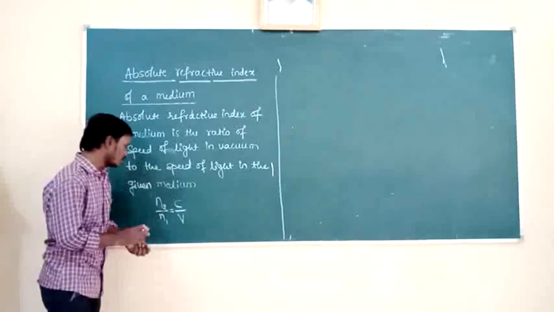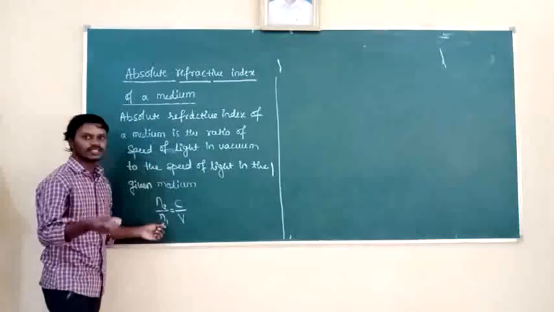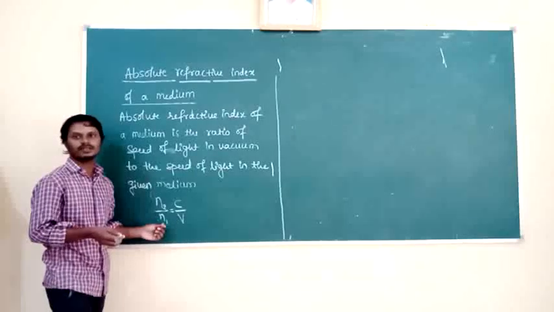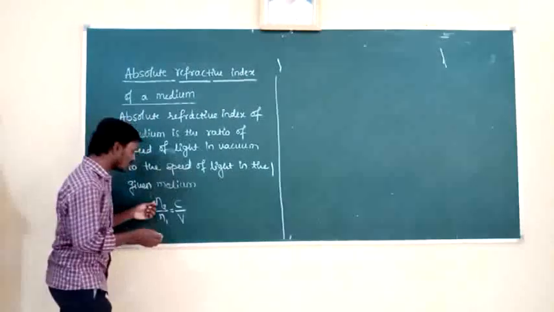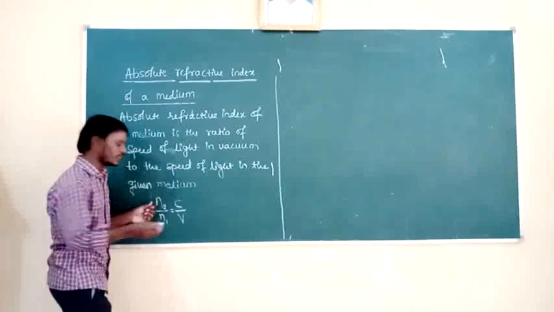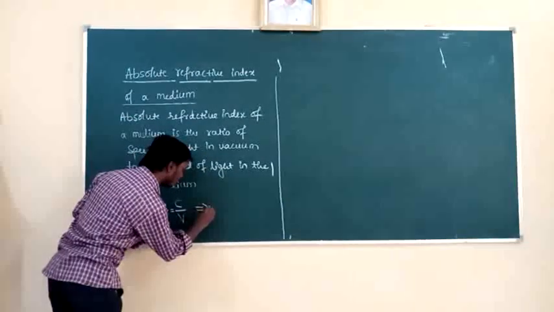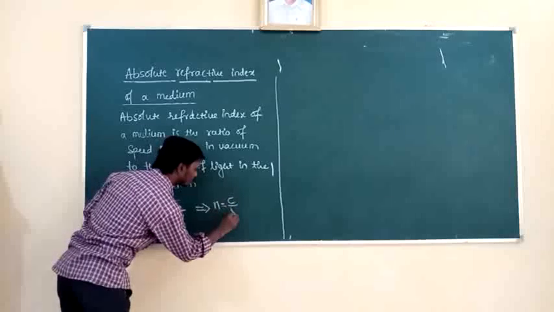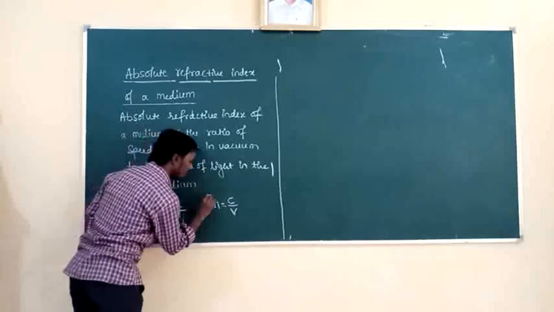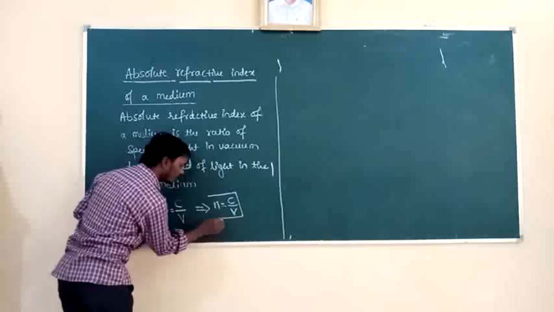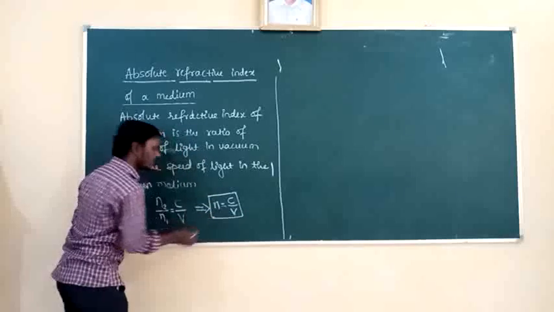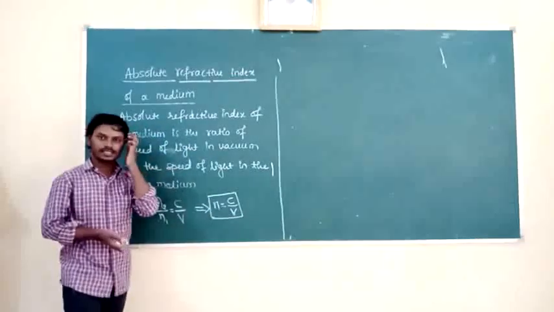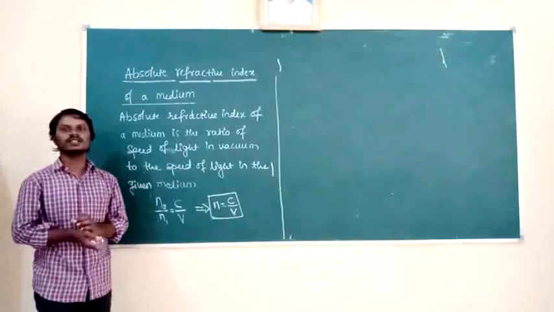Okay. Refractive index of vacuum is 1. And refractive index of the given medium I will take as n. That is, n is equal to c by v. It is the expression for absolute refractive index. So refractive index is inversely proportional to speed of the light.